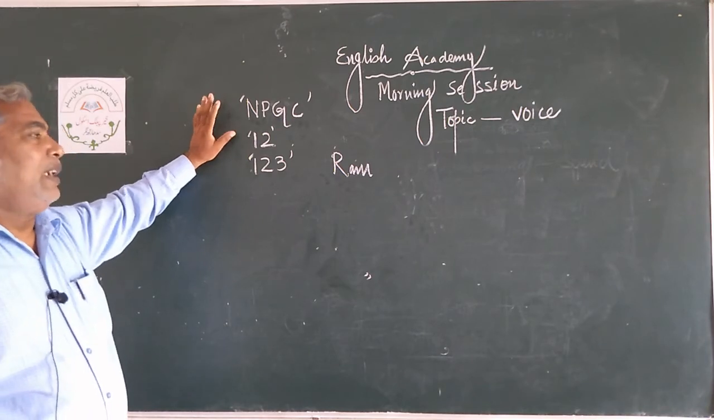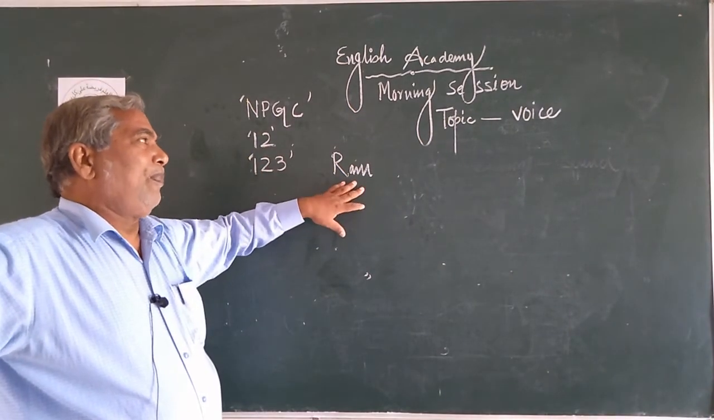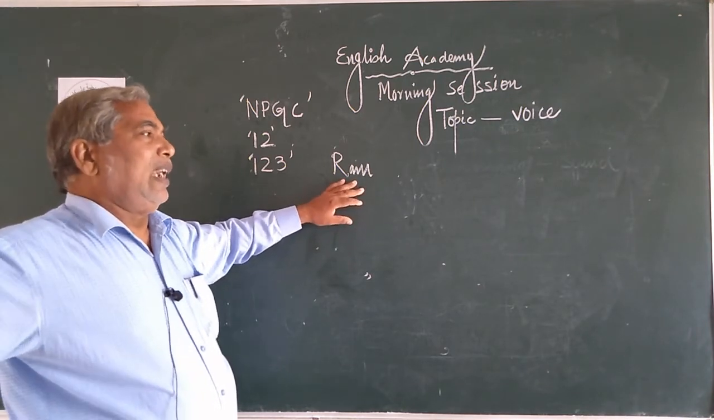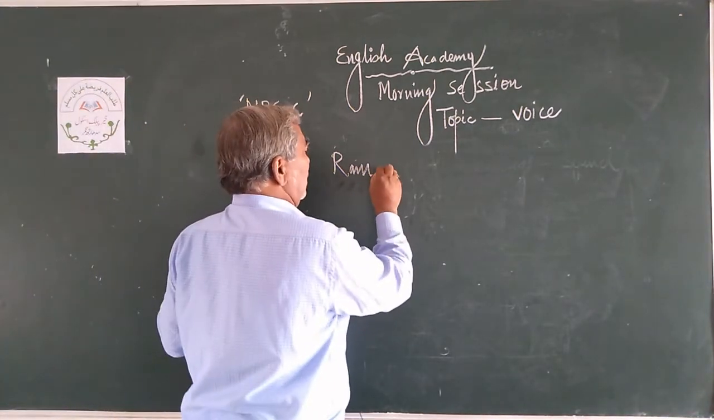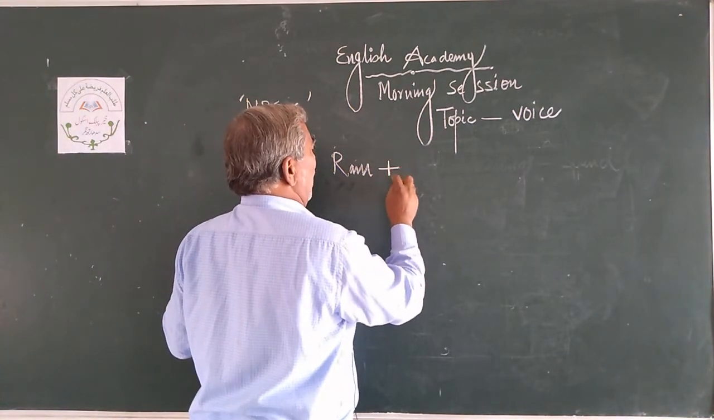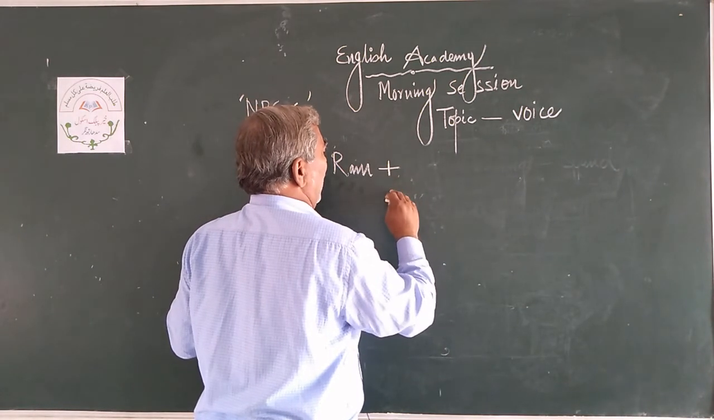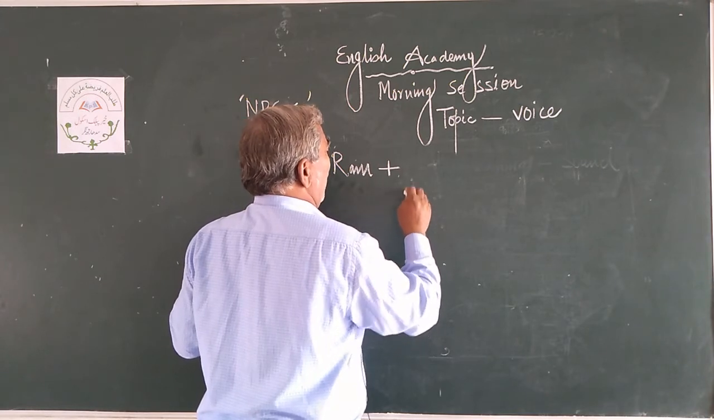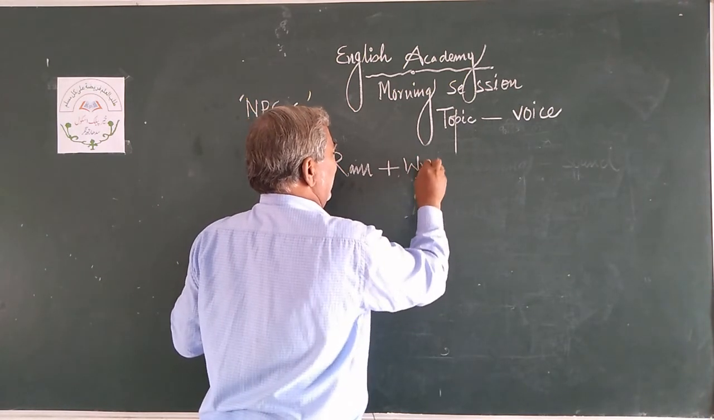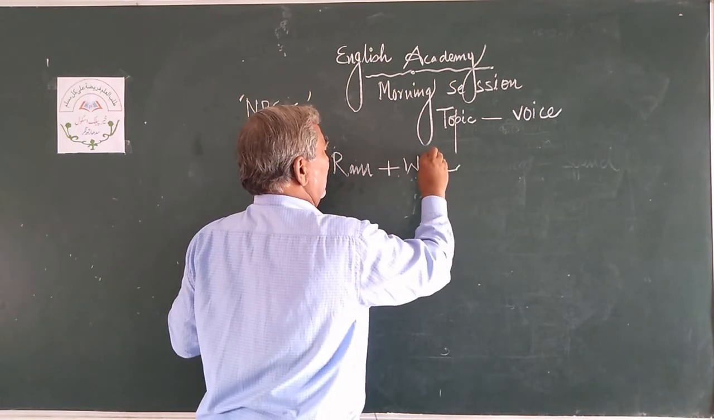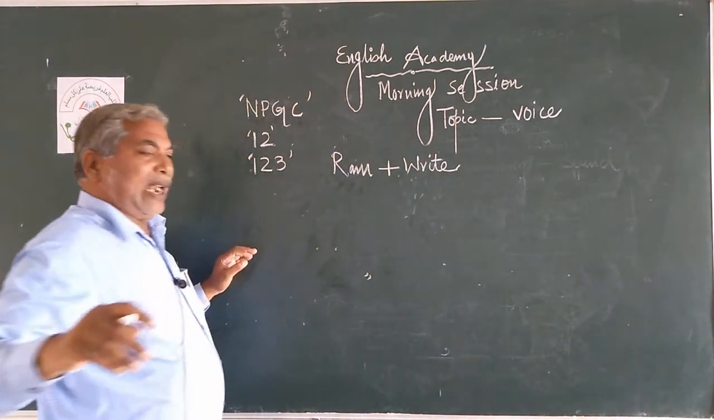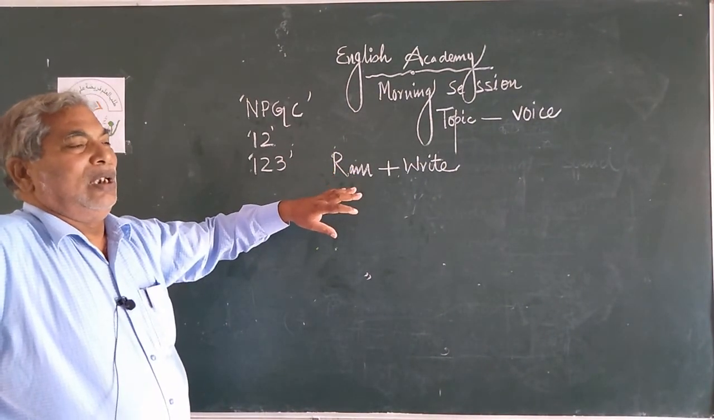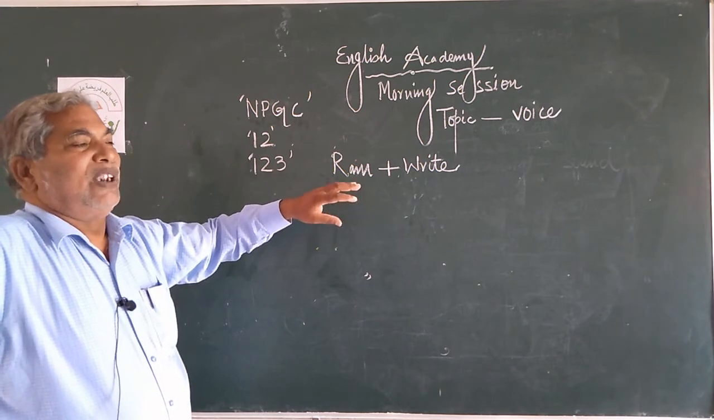So I have written subject here. Subject is very important to form a sentence. Then after the subject there is a verb. Subject plus verb. Take any verb. I take the verb W-R-I-T-E, write. This write is a verb, and this is the first form of the verb.